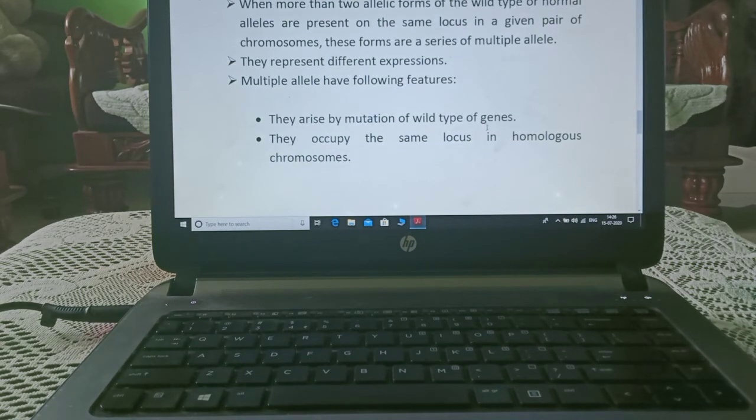They arise by mutation of wild type genes. They occupy the same location in homologous chromosomes. Homologous chromosomes are those which have similar shape, size, and structure in male as well as female gametes.